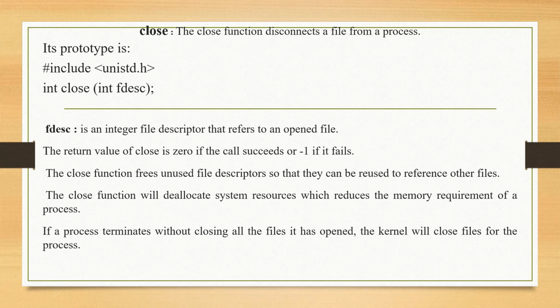The close function disconnects the file from the process. Its prototype is int close(int fdesc). Here fdesc is an integer file descriptor that refers to an opened file. The return value of close is 0 if the call succeeded, or -1 if it failed. The close function frees unused file descriptors so that they can be reused to reference other files. The close function will deallocate system resources, which reduces the memory requirement for a process.